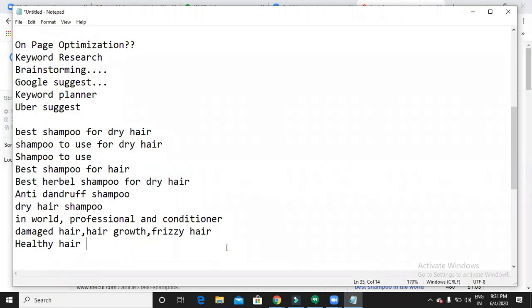Okay, now I started. I am about to write a topic on best shampoo to use. So that is the reason I want to find out what queries people have searched for, and those queries I have to use.